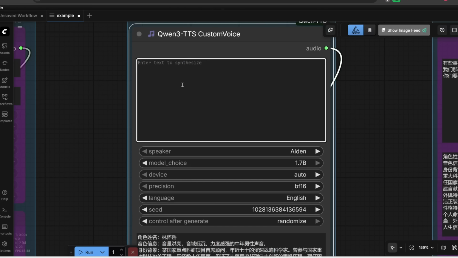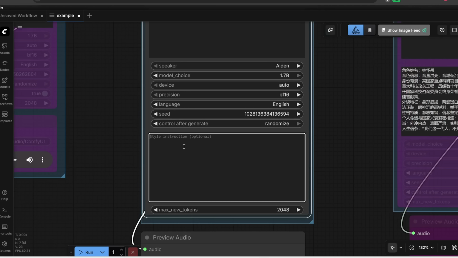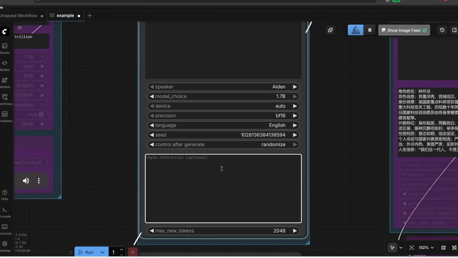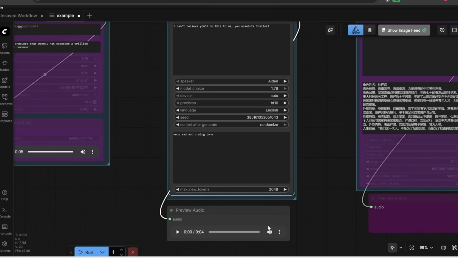So over here is where we enter the transcript. So let's try this transcript. And then down here, let me just get rid of this. Here is where we can instruct it on how exactly we want him to speak this out. So let's try a very sad and crying tone. Let's press run.